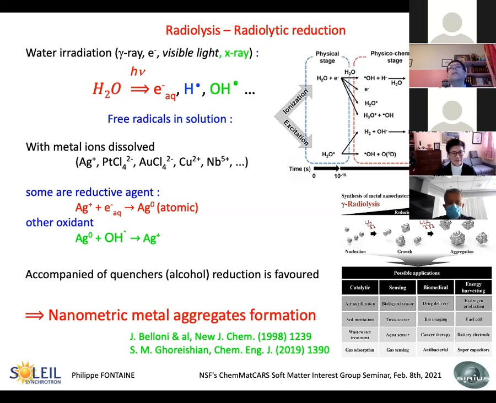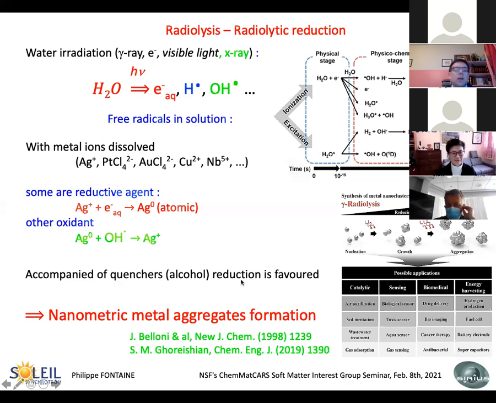I put here a sketch coming from the review of Goreshian, where you see that things are a little bit more complex than what I said, but the spirit is there. So when you have some metal ions dissolved in the water, some of these radicals are reducing, meaning that, for example for silver, the ion will react with the solvated electron, and you will have an atom of silver that can further aggregate to form metallic aggregates. However, some other radicals, like this one, can react with the atomic silver, and you will go back to the ion.